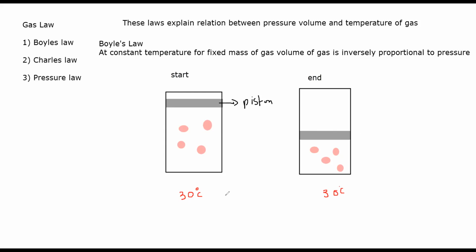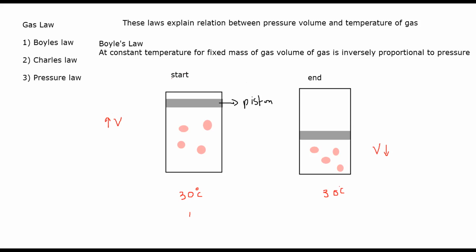Now, which container, at the beginning or at the end, has a greater volume of the gas? At the start, we have a higher volume, and at the end, we have a small volume.